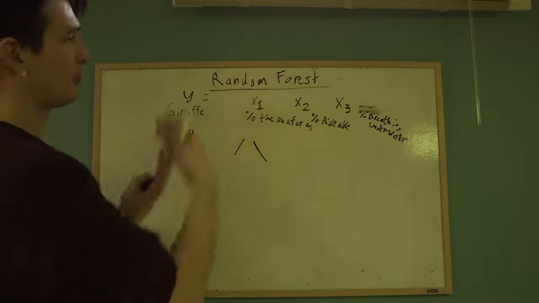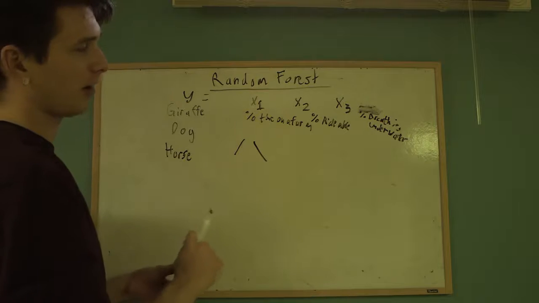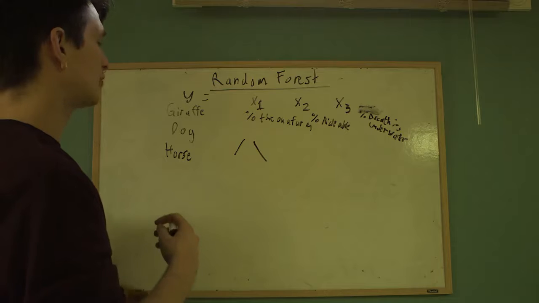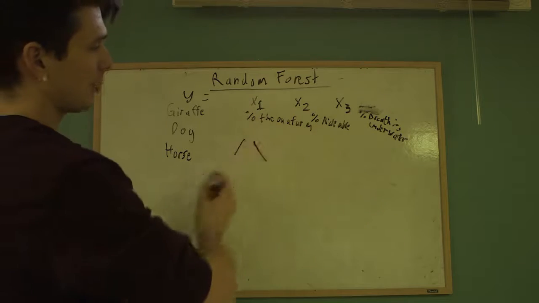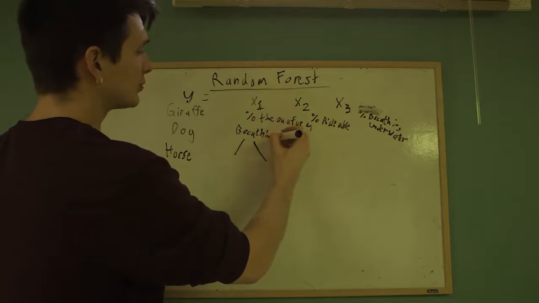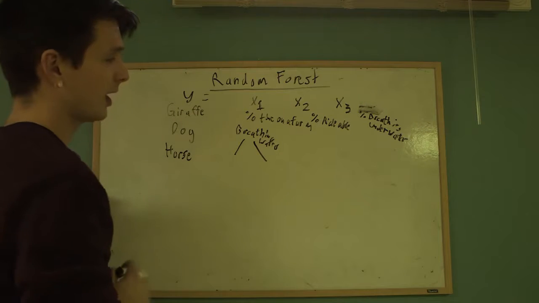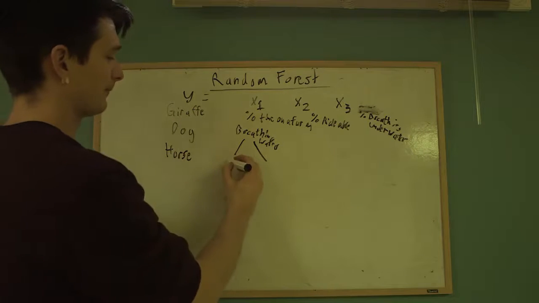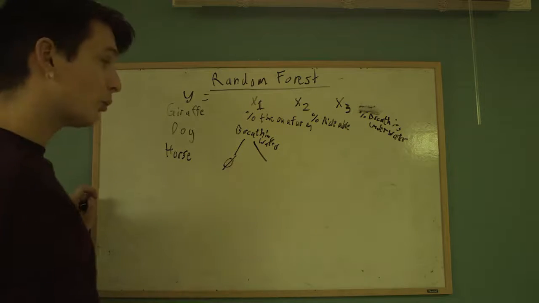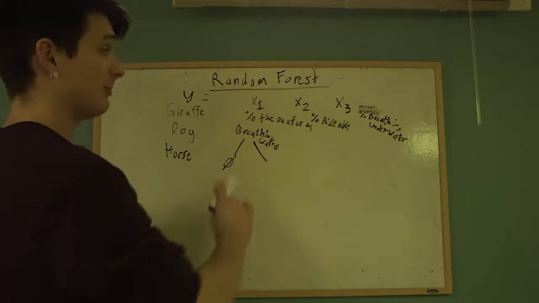So we're going to start with a random variable and ask, does this split the data in a meaningful, particularly useful way? If we start off with breathing underwater, we can assume that, given that all the data we have is either giraffe, dog, or horse, not a single one, the empty set, is going to be breathing underwater. Now all of them are going to fall in here. That's actually a bad rule.